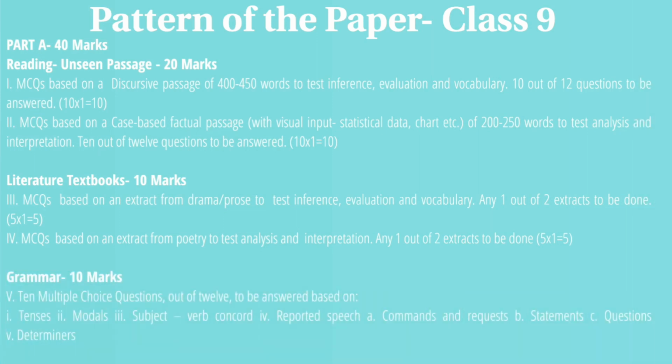The next section will be grammar, which will be of 10 marks. So there will be 10 multiple choice questions, actually there will be 12, you will have to do 10 out of these 12, and these are the topics out of which your grammar will be assessed. The first one is tenses, modals, subject verb agreement or subject verb concord, reported speech, and the fifth one is determiners. So these are the 5 grammar topics out of which you will be assessed. So this makes up your 40 marks.